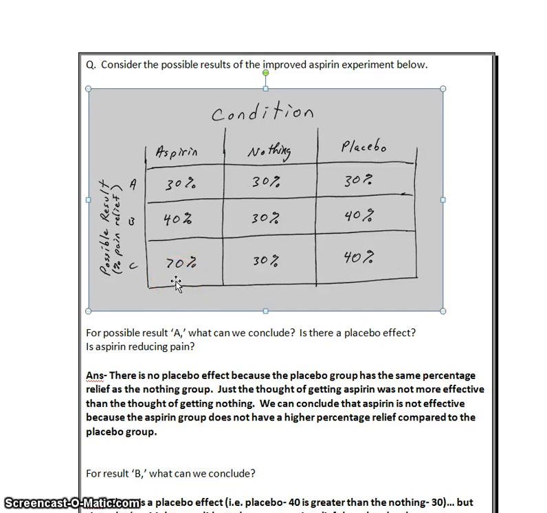So in summary then, when you have an experiment that involves a placebo group, when you're testing the effectiveness of a drug, you want to make sure you compare the three conditions. And the drug condition has to perform better than the placebo condition in order to conclude that it is effective in the treatment.